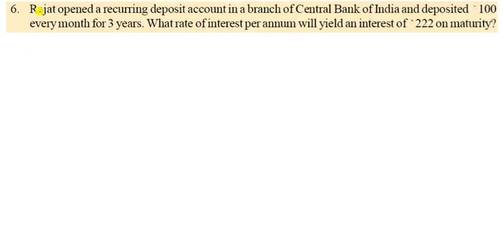Let us see the sixth question. Rajat opened a recurring deposit account in a branch of Central Bank of India. Deposit 100 rupees every month. So P is given as rupees 100 every month for 3 years. So what will be n? It is 3 into 12, so that becomes 36 months.